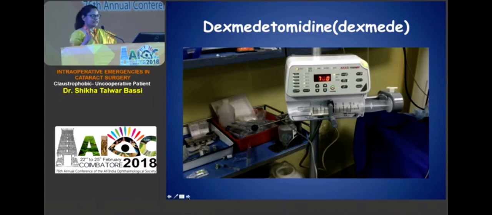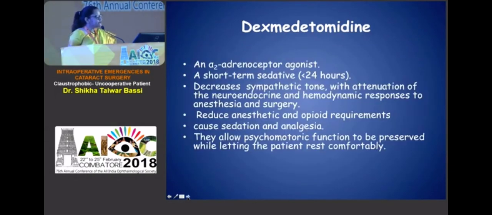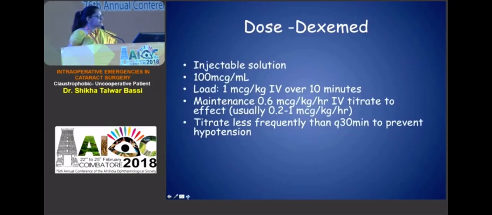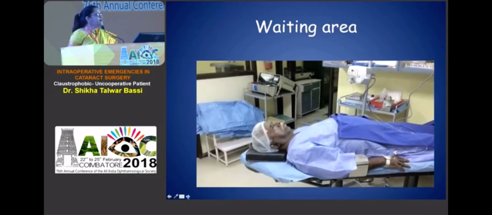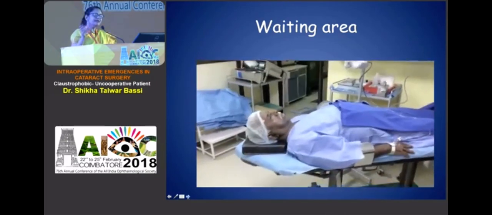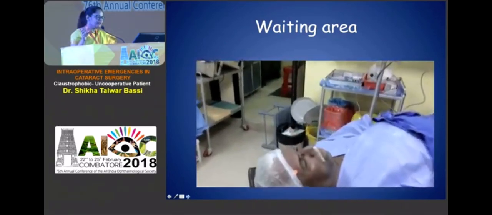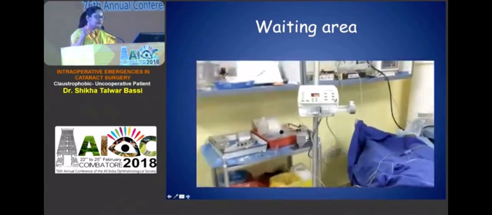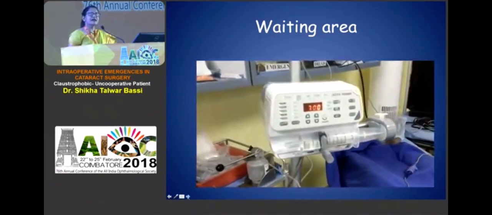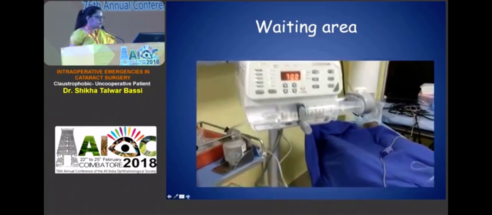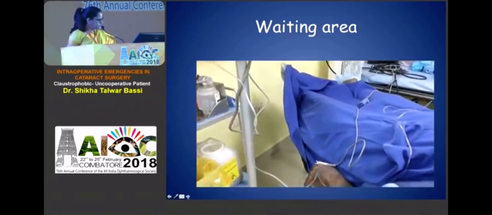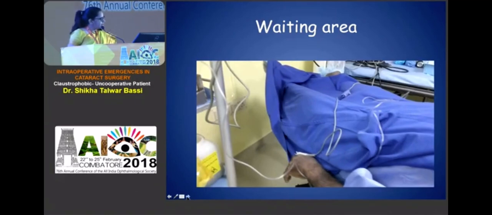If you have the facility of cardiovascular monitoring and an infusion pump, then this drug Dexmed, 1 microgram per kg body weight, is to be given as a slow infusion. It's an alpha-2 adrenoceptor agonist, this is the dose I've already mentioned, and it needs to be titrated. Now, what is important is it requires 10 minutes to act. The infusion is given slowly, and it requires cardiovascular monitoring. The infusion is going on, and the patient's pulse, BP, and oxygen saturation are under monitor. So that much time is required, 10 minutes.